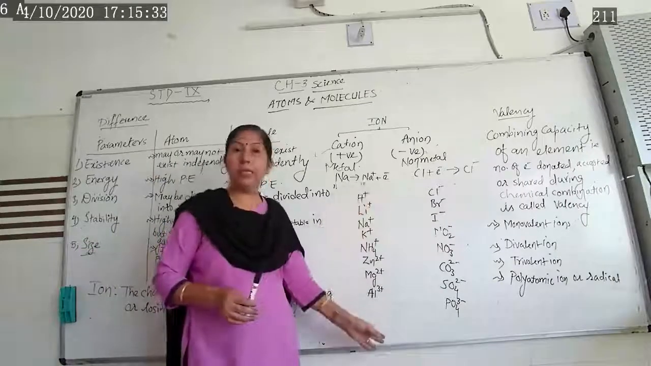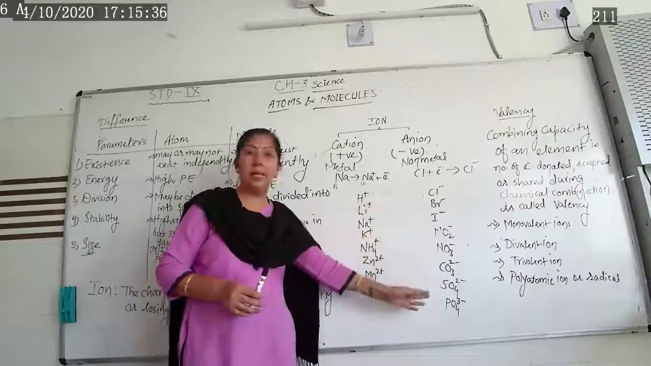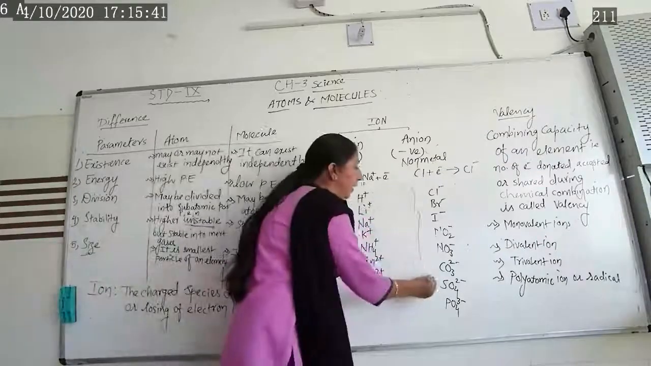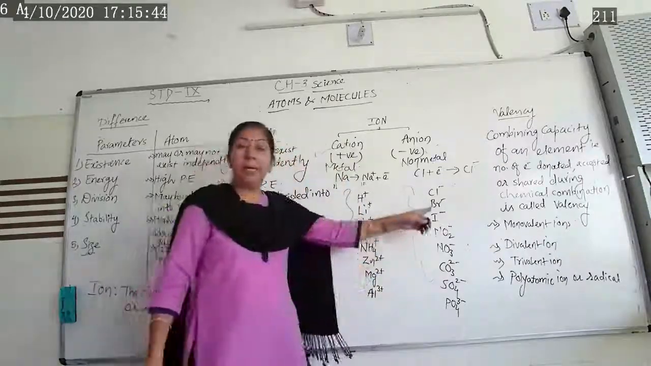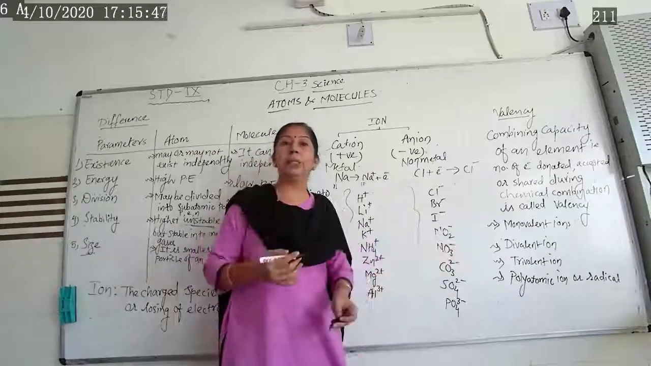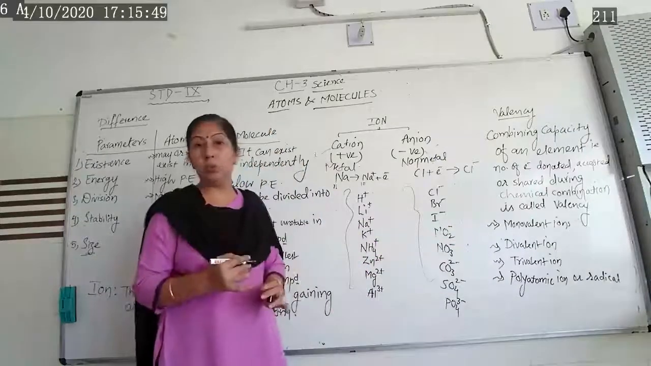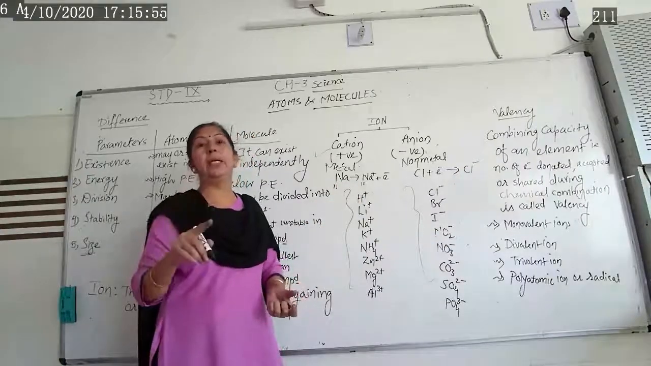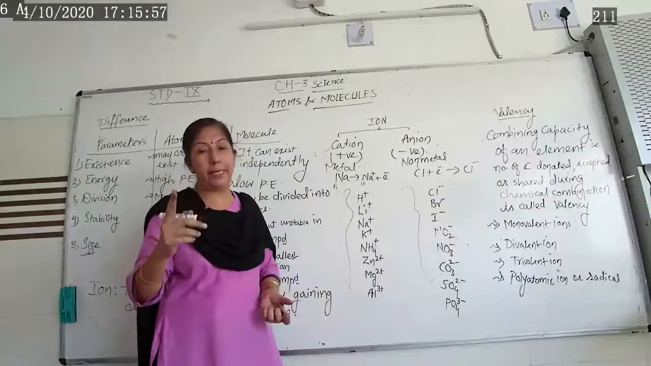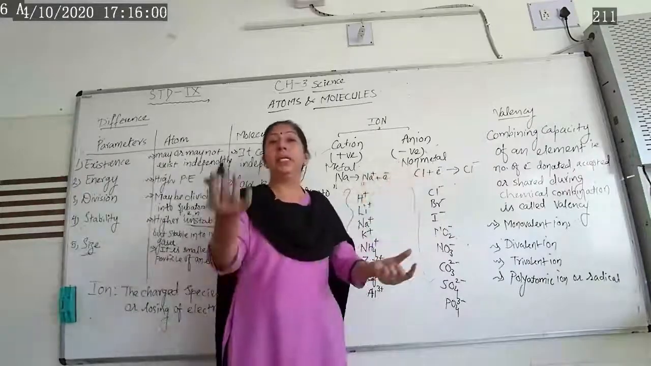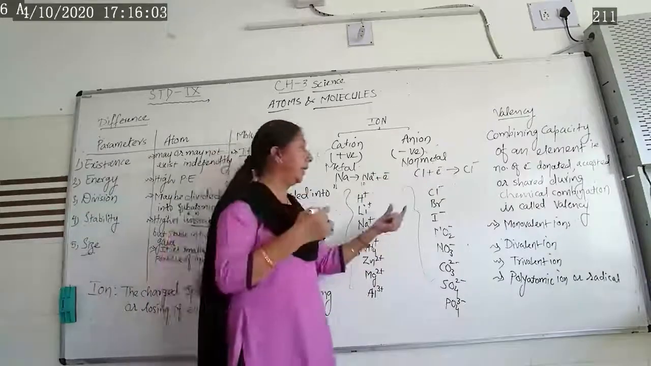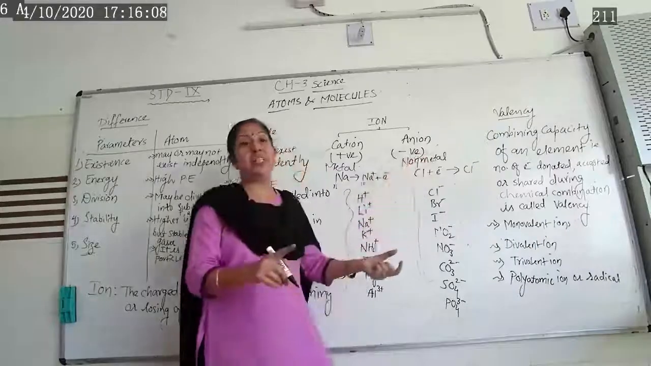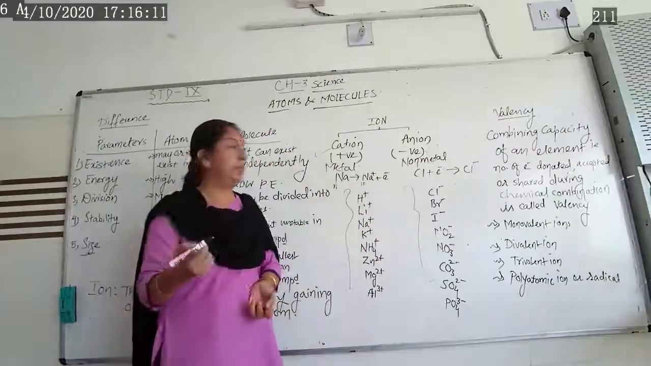So this way there are so many cations and so many anions. Now let us learn about the anions. These are all anions and these are cations. Anion means what? They are accepting the electron. They are gaining the electron. Electron is what? Negative charge. Now remember, metals generally are electron donors and form cations. Non-metals are electron acceptors or gainers and they form anions. Anion means negative charge. Cation means positive charge.